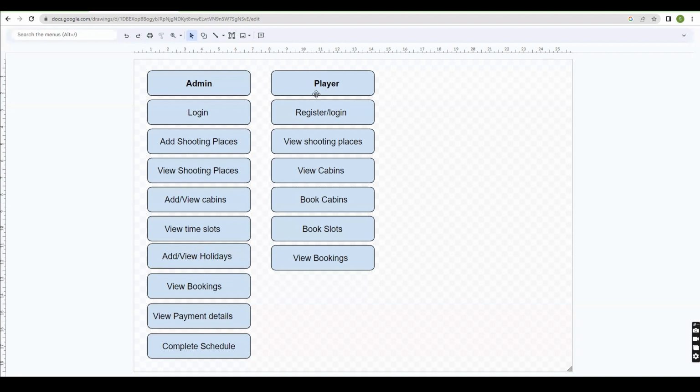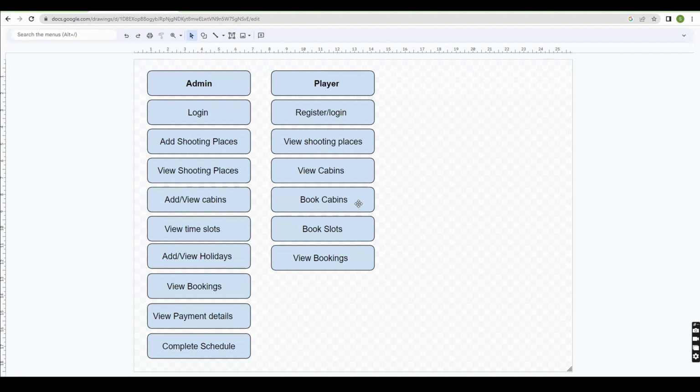After this, the player will register into the website with the player name, email address, phone number, and address. By adding all the information, they get registered and log in with the registered email address and password. After login, the player can view the shooting places which are added by admin, and they can also view the cabins added by admin. After viewing the cabins, they can book the cabins by selecting the slots. The cabins will be booked.